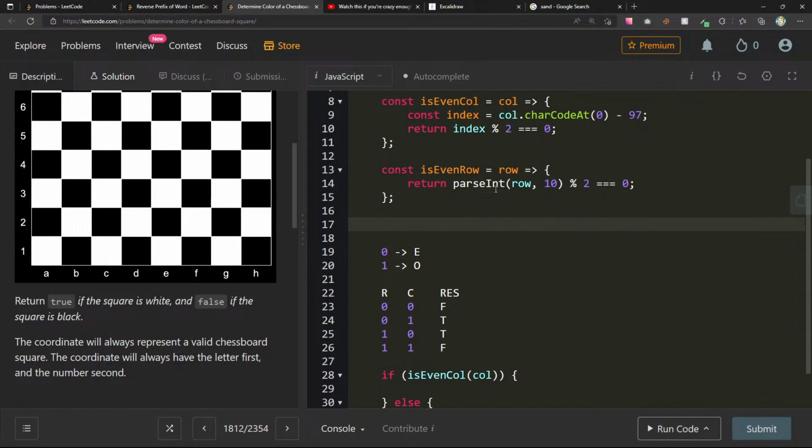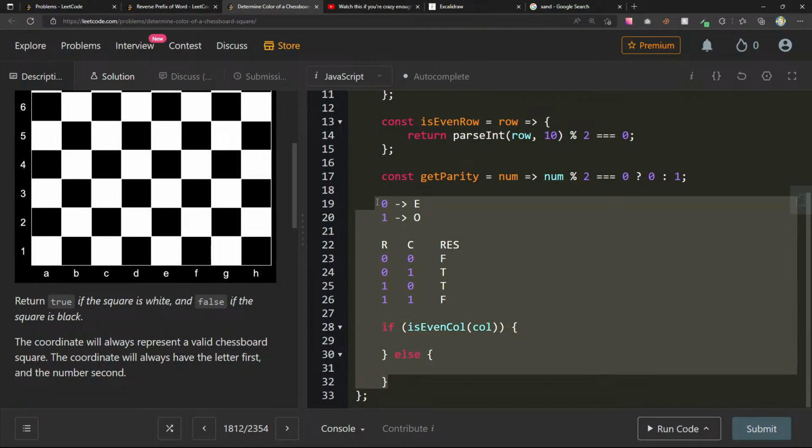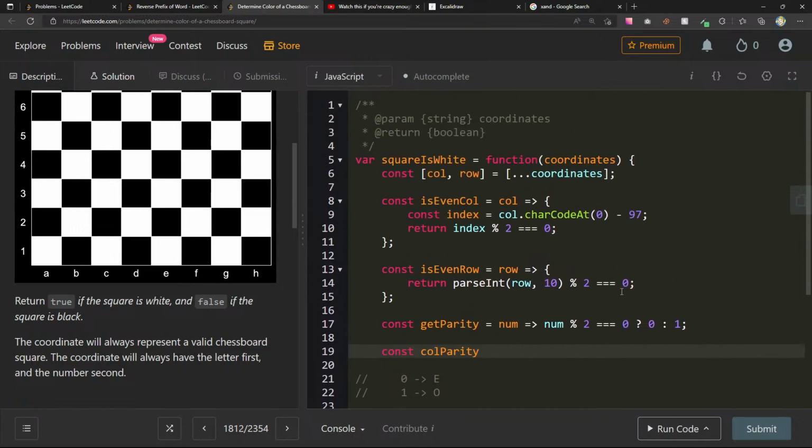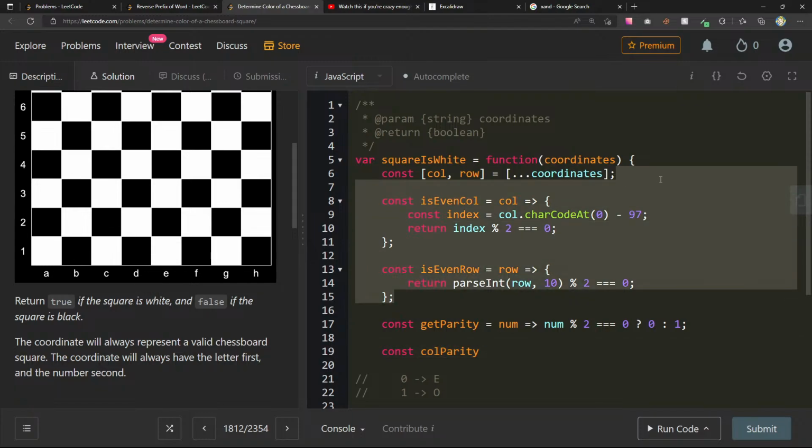So maybe here we'll just say, instead of H, okay, maybe here we can return, or get, parity of num. Here I'll say num modulo 2 equals 0. We'll return 0, else we'll return odd. I think what we can do, like const row, const column parity, can remove all this stuff.